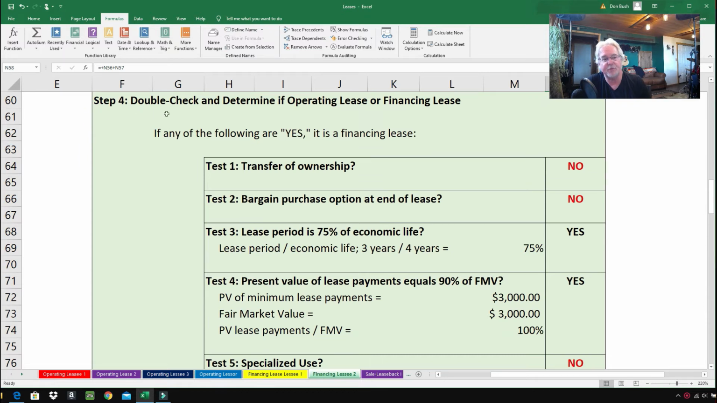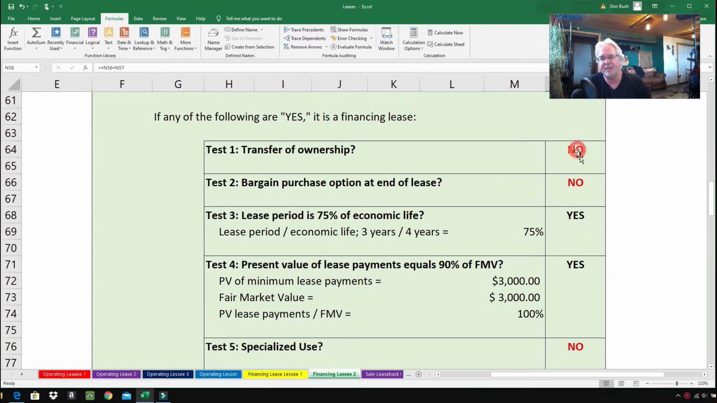Step number 4, double check and determine if it's an operating lease or financing lease. So here's our chart, and you can see that I have a couple of yeses right here. Anytime you see a yes, that means it's a financing lease. If these were all no, that would be an operating lease. But let's go through them here. You can see it's going to be a financing lease. I've already got the answer laid out for you, but let's look through it here.